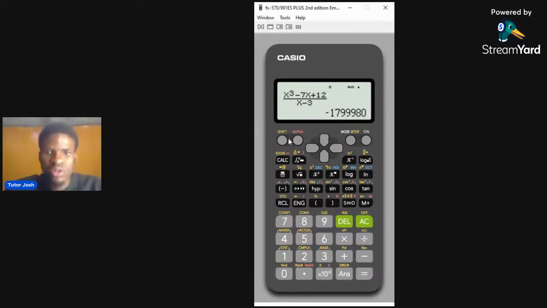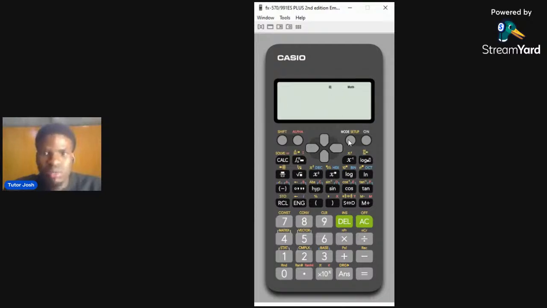First of all, you clear your calculator by pressing shift 9 3 equals to 8. I'm very sure we must have mastered this. Now set your calculator to what? Radian mode. If you check the top of your calculator right now, you see that it is showing D, it is degree. Don't solve integration with degree. Solve it with what? R, which is radian.